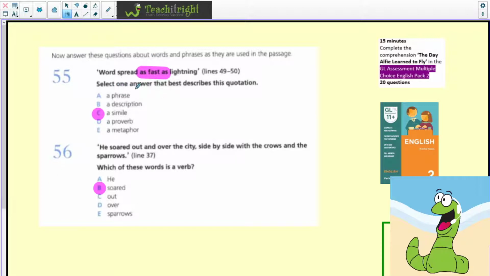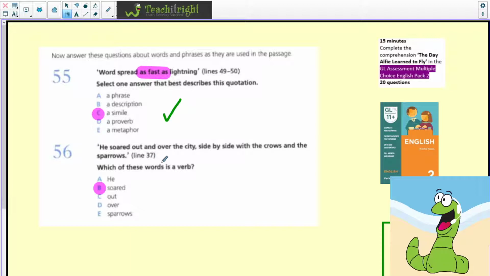55. Select one answer that best describes this quotation. Word spread as fast as lightning. So this is a simile. Just worth noting the difference between a simile and a metaphor, for example. So metaphor, I might say the moon is a gold coin, whereas with a simile, you'd likely use as or like when you're comparing two things.